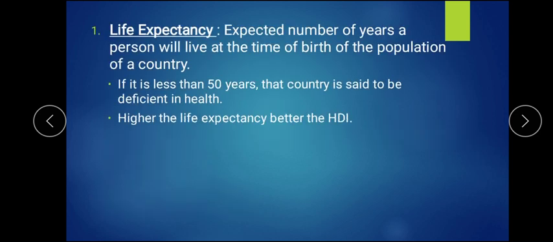So let's know life expectancy in detail. It is how many years a person is expected to live from birth in a particular country's population. If people live less than 50 years, we can say that country is said to be deficient in health. It is very underdeveloped, or it lacks medical facilities, so people are not able to survive more than 50 years. They are dying before 50 years only, so that country is said to be deficient in health. If they are living more than 50, we can say they have a good life expectancy.